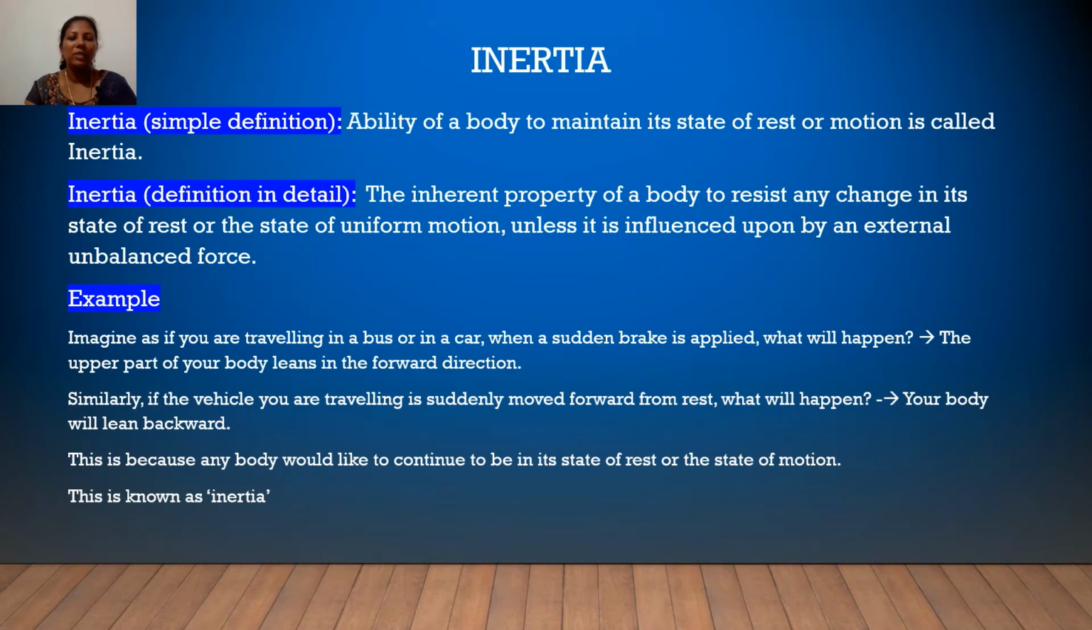Inertia. In simple definition, we can say that inertia is the ability of a body to maintain its state of rest or motion. In detail, when you say about inertia, you can say that it's the inherent property of a body to resist any change in its state of rest or the state of uniform motion unless it is influenced upon by an external unbalanced force. So this is the definition of inertia in detail.